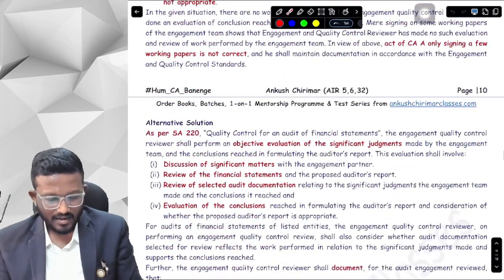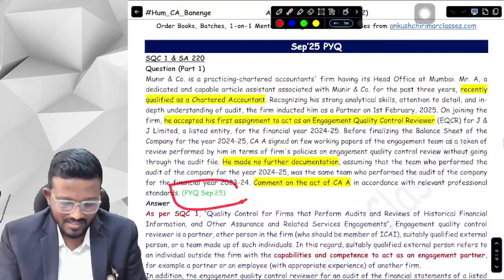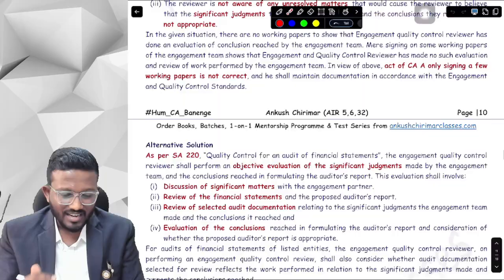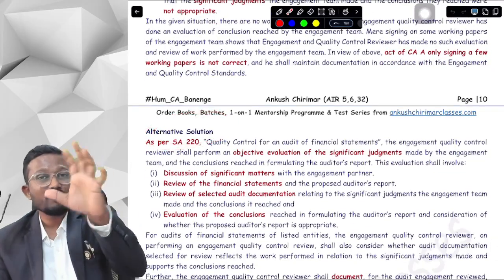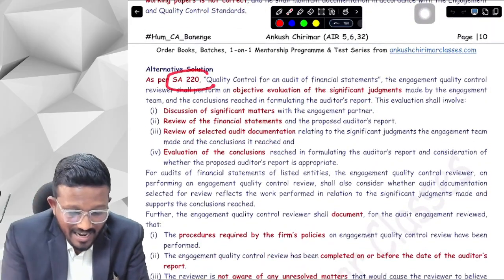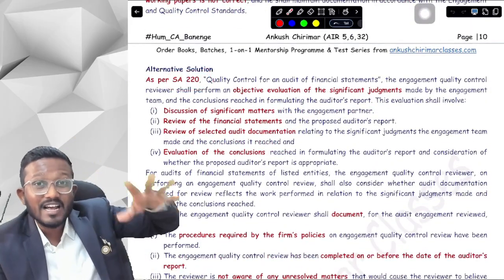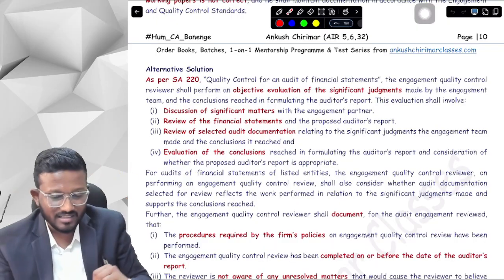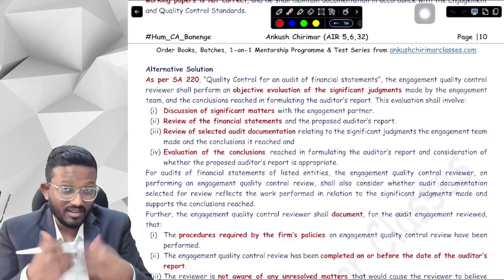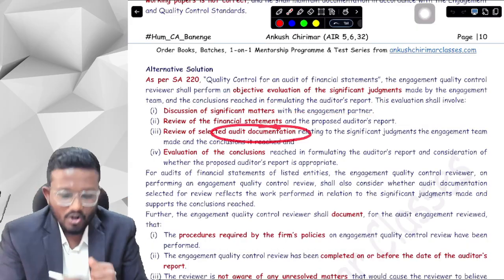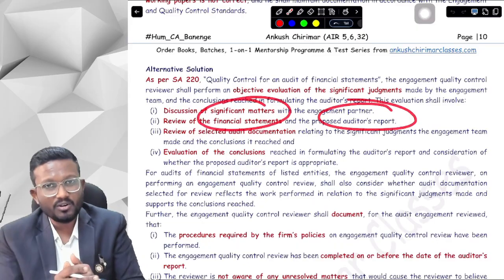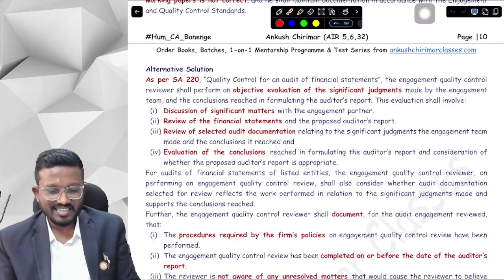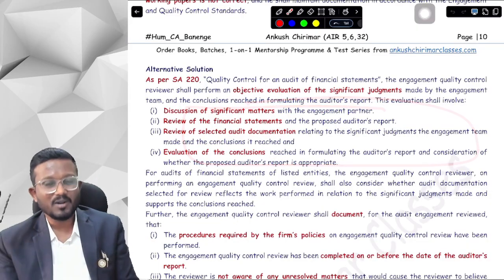Okay, yes sir. Now here ICAI has given this. So this was asked in your September 25 exams. ICAI has given this answer, which is logically correct, and ICAI has given an alternative solution as well. In the alternative solution, what ICAI has added is, as per SA 220, we have just read about the evaluation of significant judgments. When the EQCR is reviewing the significant judgments, what all is considered is, he discusses the significant matters with the engagement partner, he reviews audit documentation, in audit documentation he reviews financial statements and auditor's report. In auditor's report, they review the conclusions, whether the conclusions reached are appropriate or not. So basically, these things ICAI has added in this particular alternative solution.